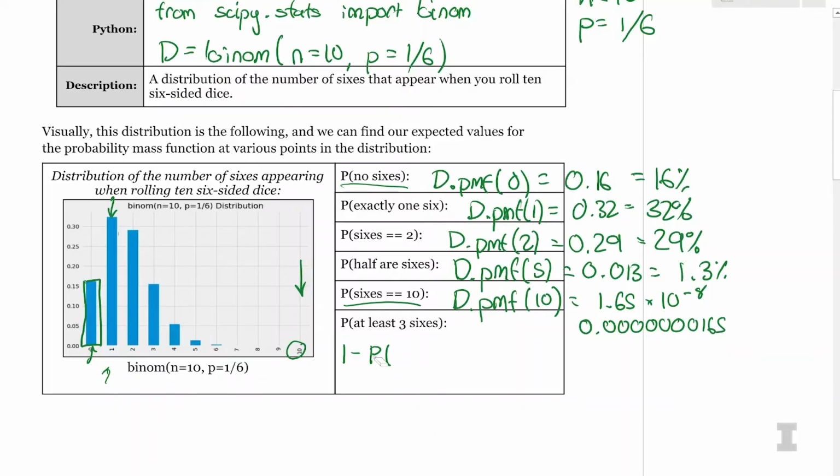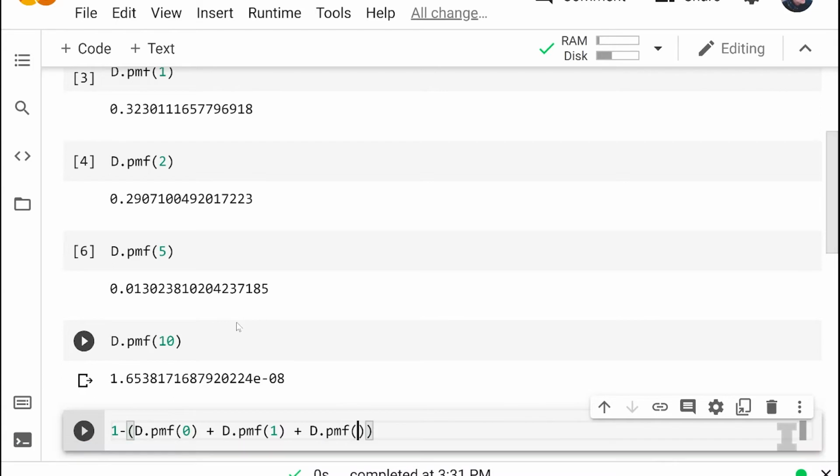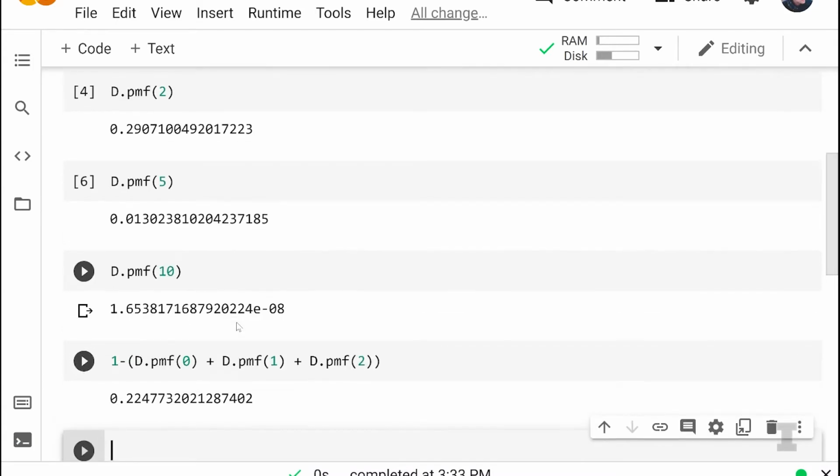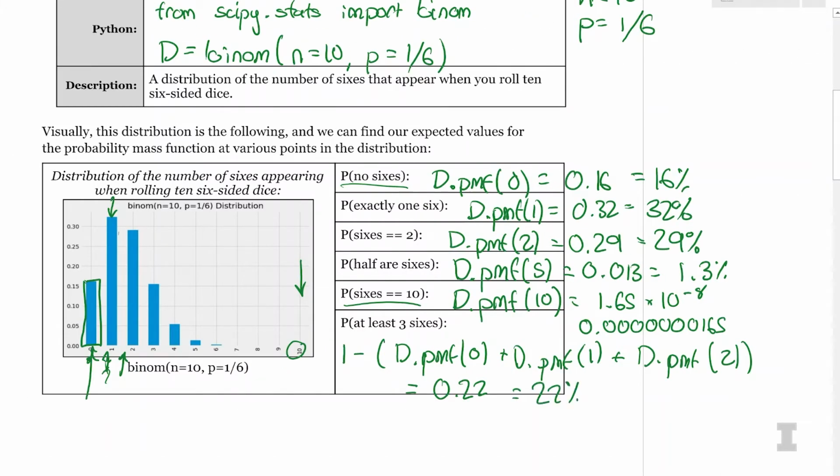Awesome. So I think we can do 1 minus the d.pmf of getting 0 sixes, and still inside this parentheses, because we want to minus the sum of all of them, plus d.pmf of getting 1 six plus d.pmf of 2 sixes. So we're taking basically 1 minus the density of the 0 bar and the 1 bar and the 2 bar. Does that make sense on how you apply your rule? Definitely makes sense to me. And when I go ahead and do that, I get 0.22, so there's a 22% chance of getting at least 3 sixes.